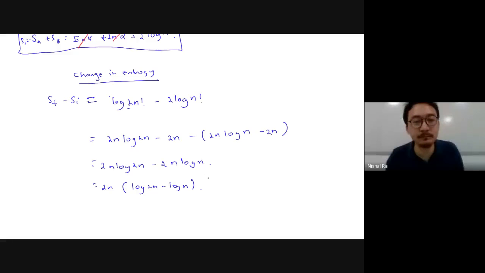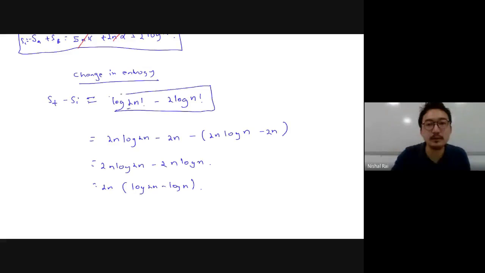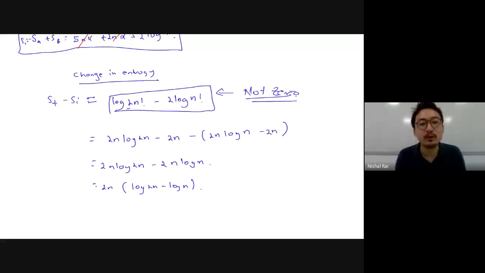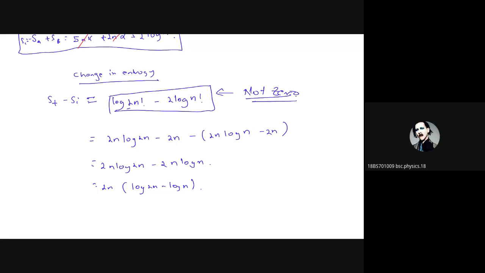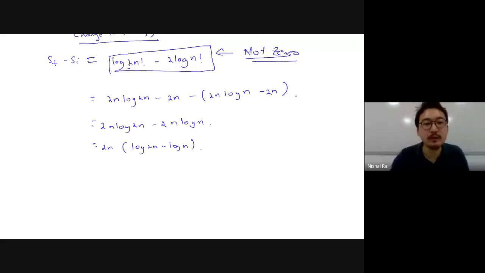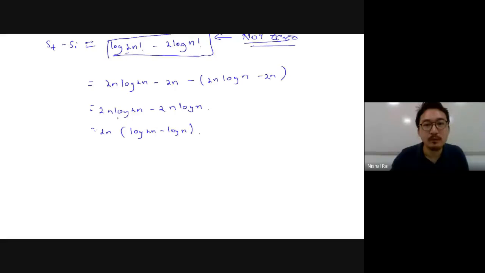Clear? Just from seeing this, one can see this is not 0. And actually, what do we want? The change in entropy to be what? Ruben, how much change in entropy do we want? 0, sir. We want the change in entropy to be 0. Why are we getting 2n over here? Because log of n factorial is n log of n.